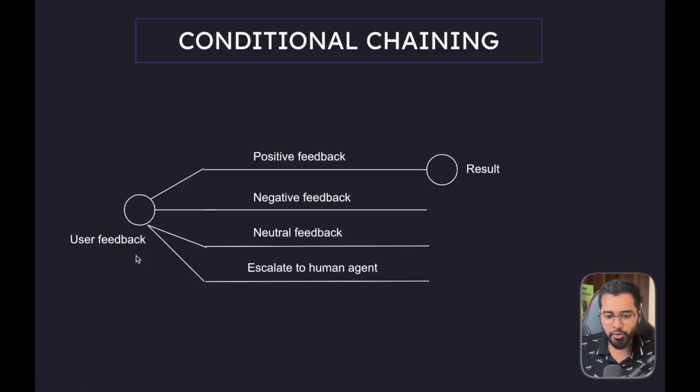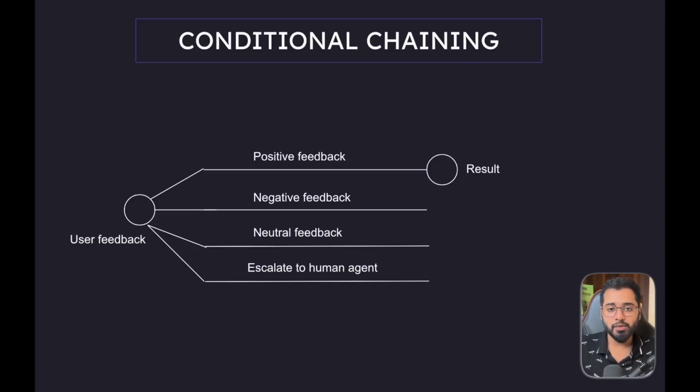The next thing we have to do is, depending on the type of feedback, we need the control flow to go to different branches. The first branch is for the positive feedback flow. The second one is for the negative one. And we have the neutral branch. And finally, we have the escalate branch as well. So essentially, we are conditionally making a decision to go into any one branch.